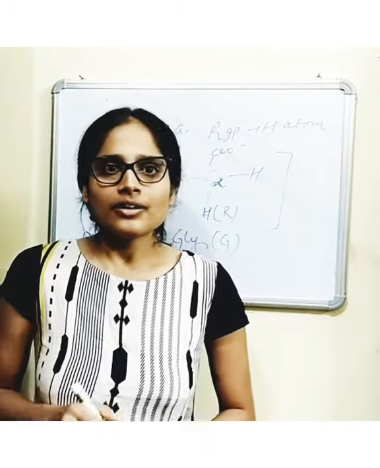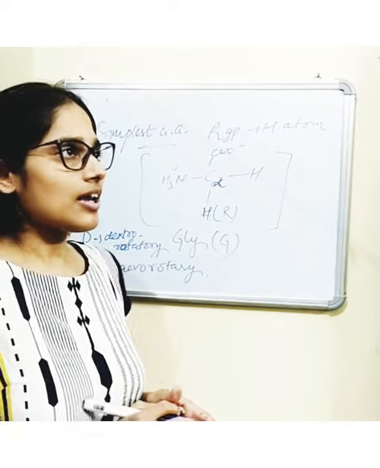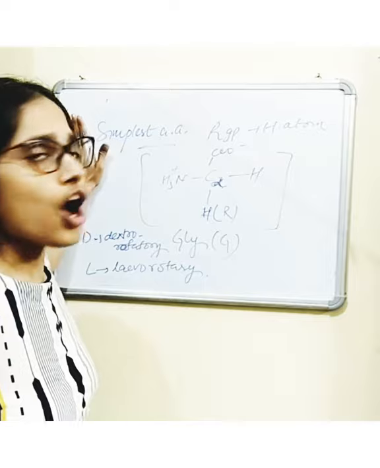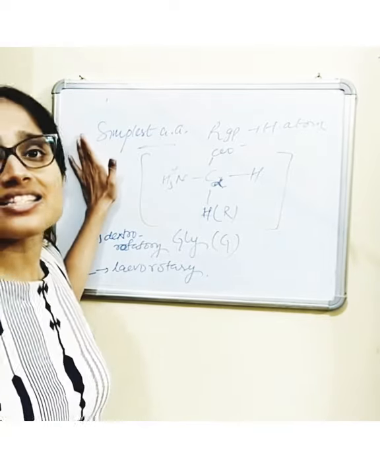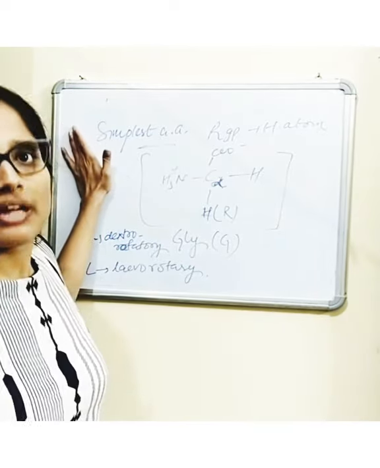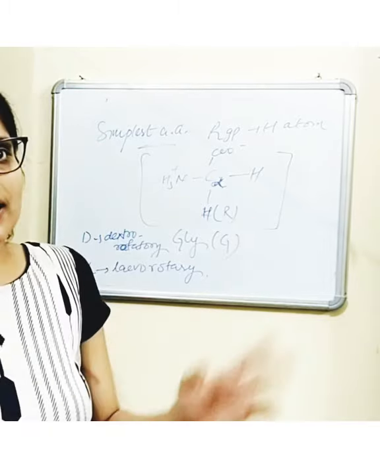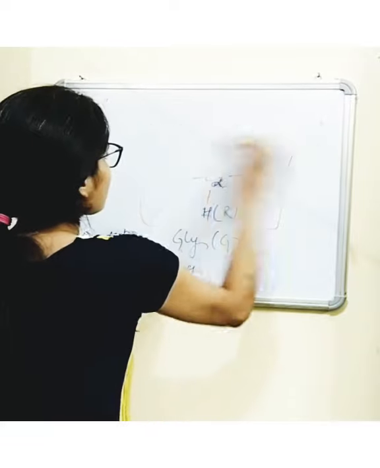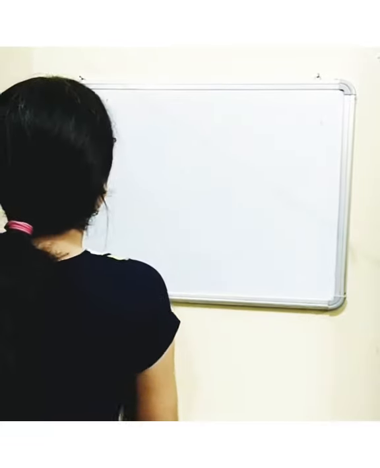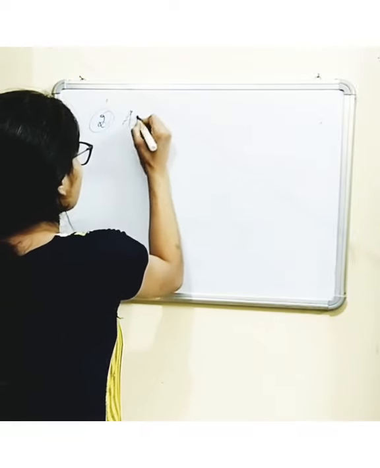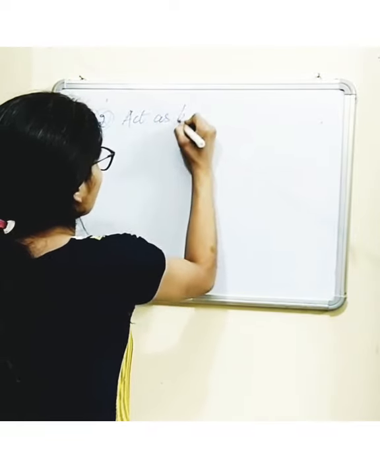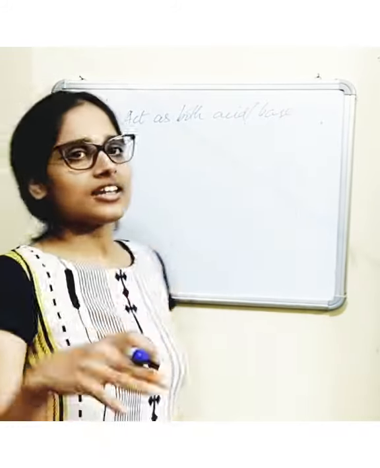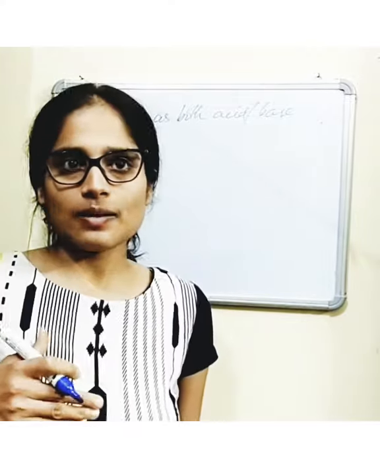Alright, so now we'll discuss some of the other important properties of amino acids. The first property which we've discussed is the optical property, that it is chiral in nature and can rotate the plane of polarized light to left or right. Now the second important property is that amino acids can act as both an acid or a base, meaning they can either donate a proton or accept a proton.